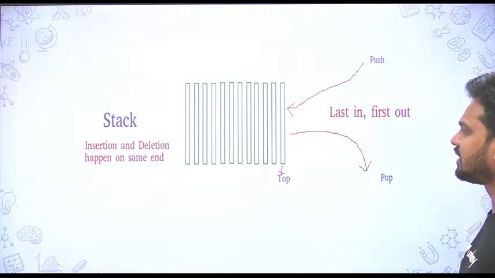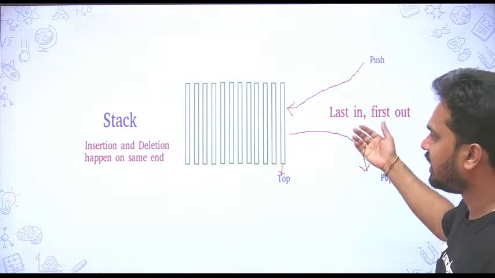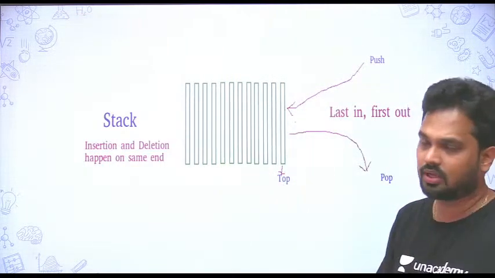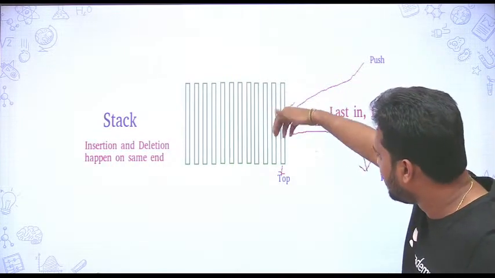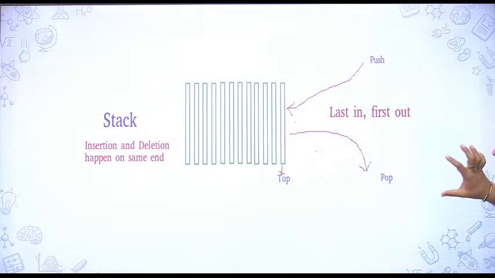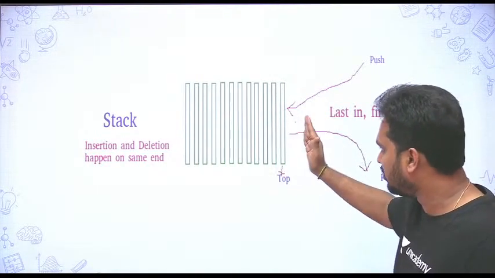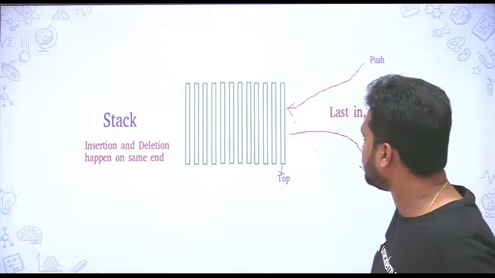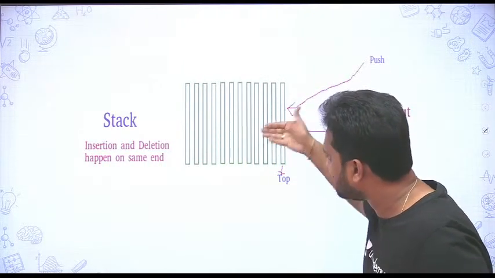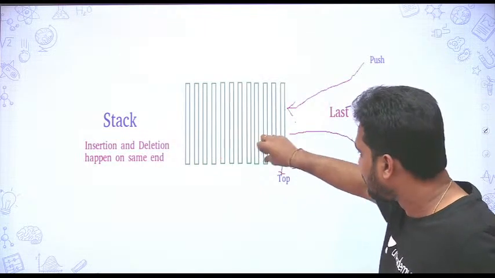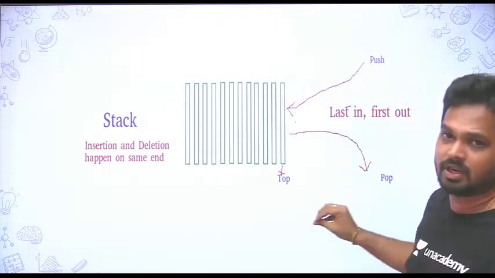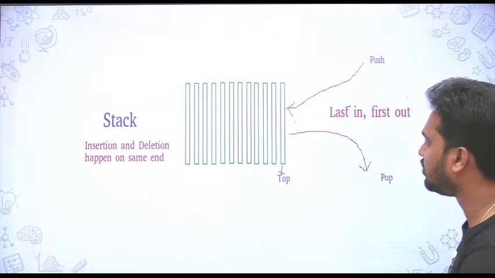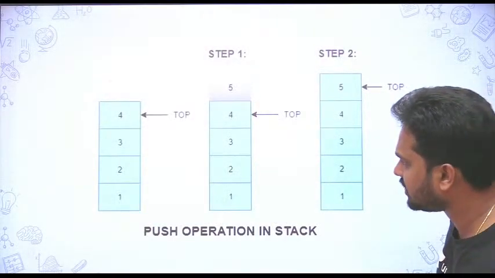So see here, this is the example of the stack operation. You can see insertion and deletion of the data can happen from only one end. So it can push the data or it can retrieve the data from only one side. You can push the stack, it will grow. You can read the data, it will reduce. Insertion, when you give the data, it will add some data to the stack memory. When you read, it will remove the data from the memory. That's why last input, first output. I hope you understand.